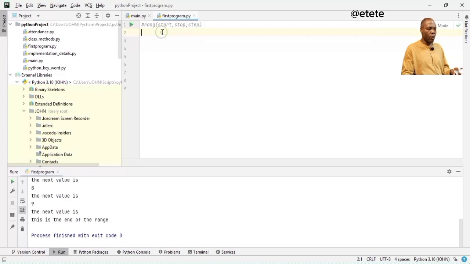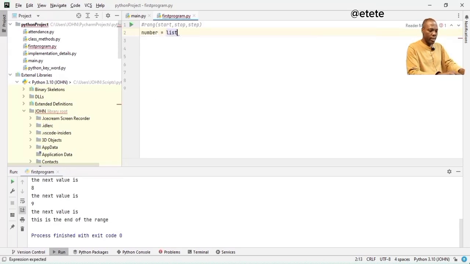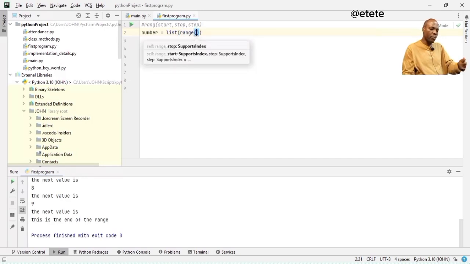So for sequence, so I can say number, which is what I showed you there. I'm going to create a variable number. Now, this number is going to be a list. Then I will say list and then call a range. Then I will supply my stop value.